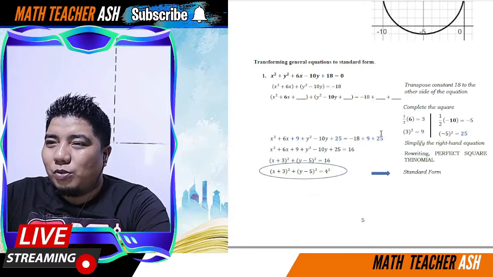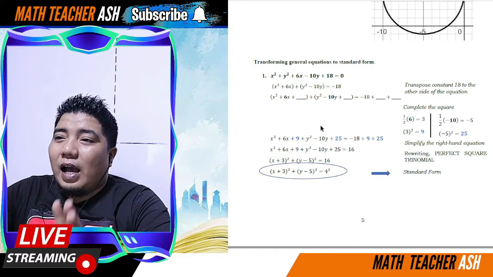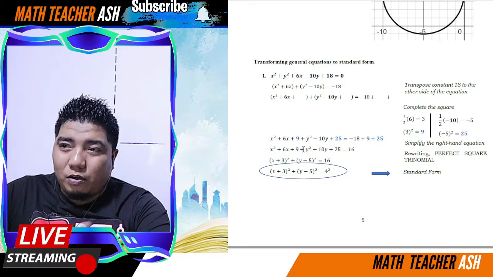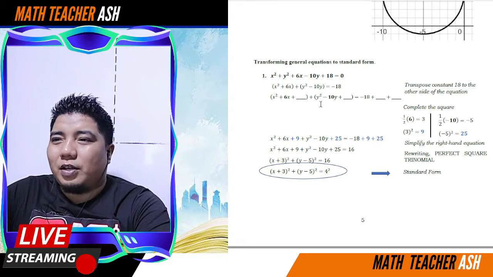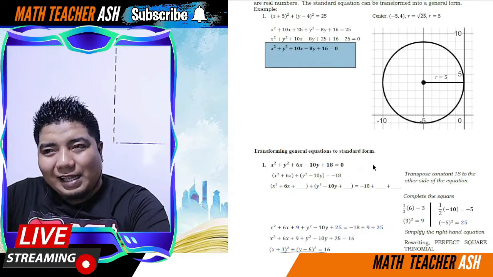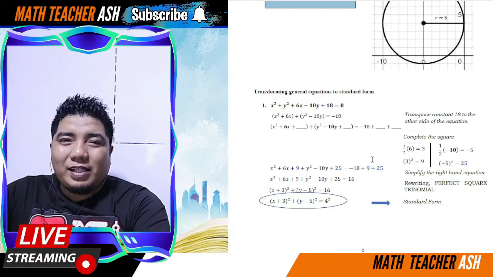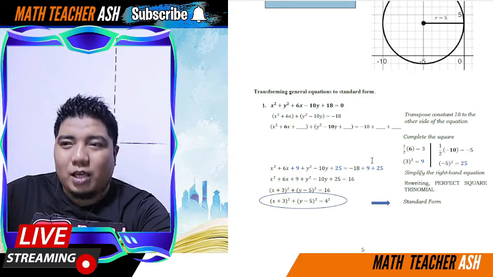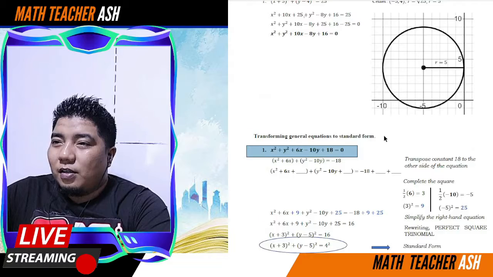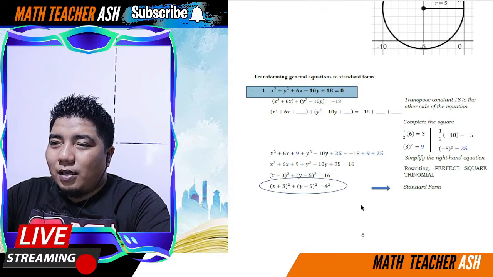So now, let us go to the transforming of the general equation. And this is what I said earlier. It's like the reverse. Okay. So, how do we do this when we go from the general form to the standard form? When we say standard form, that is the one with h and k. Okay. So, we have here an example. How can this become like this?